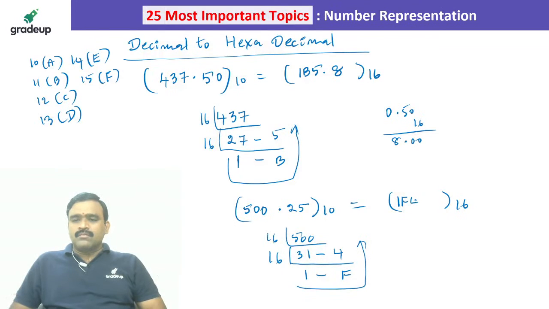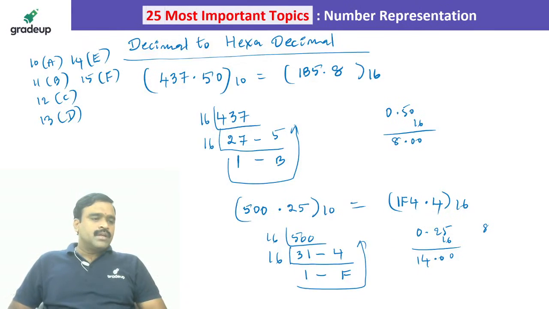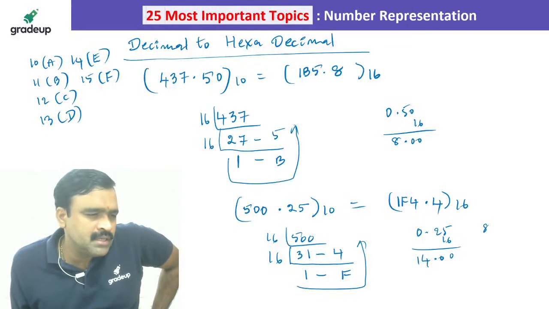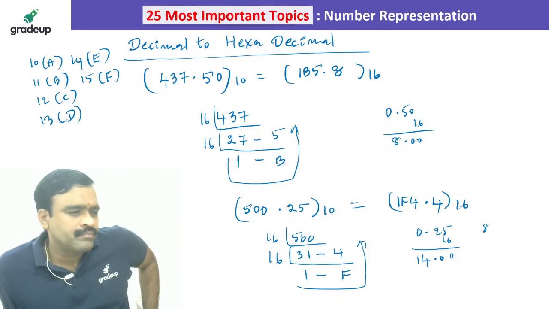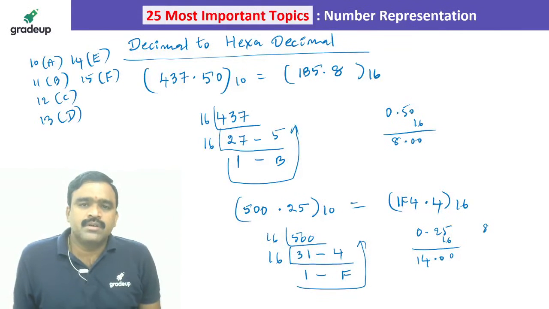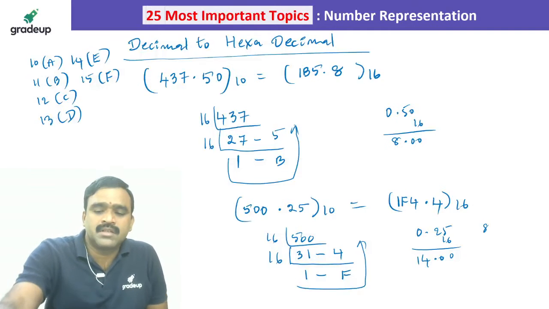1F4 point, then 0.25 times 16 is 4.00, so this is 0.4. That's all. We can convert like this. So 1F4, not B. Yes Chandana, you are right. So this is how we are converting from decimal to other systems.